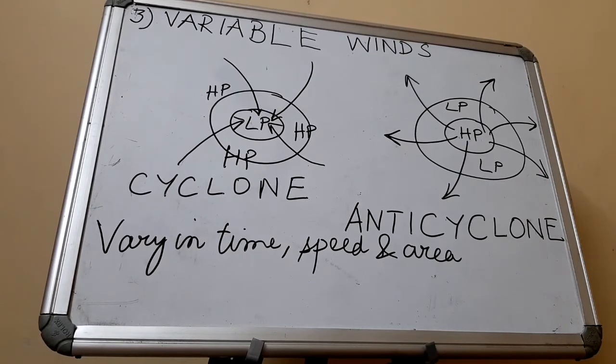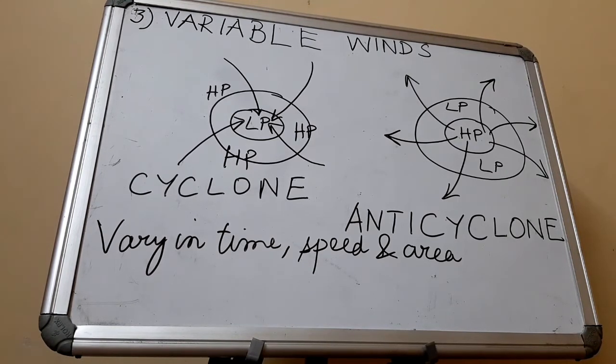There are two types of variable winds. The first type is the cyclone and the second is the anticyclone. You can see that cyclones blow from regions of high pressure to regions of low pressure. The high pressure is located in the surrounding area, and the inner area has a low pressure. So towards the inner low pressure, the winds blow in case of a cyclone, and these winds blow at a very high speed in a spiral manner, and they cause a lot of devastation and heavy rainfall.